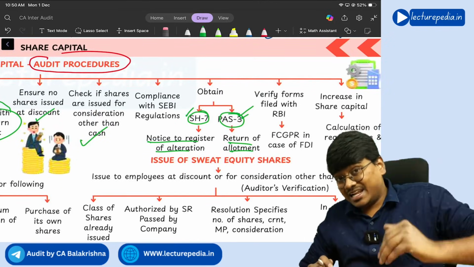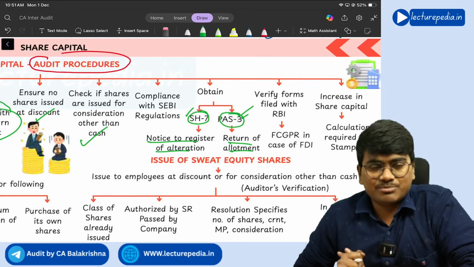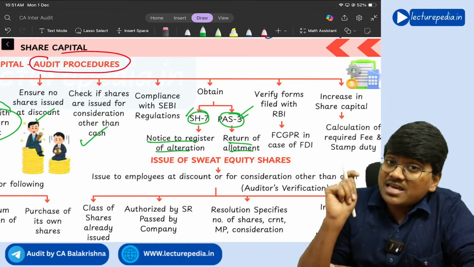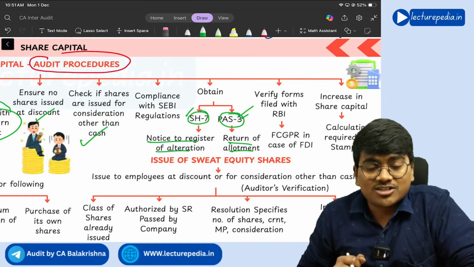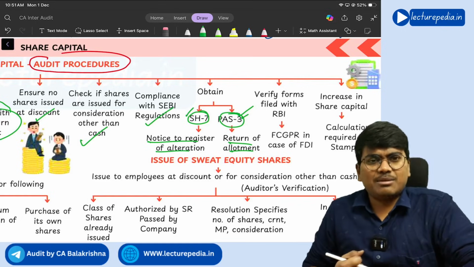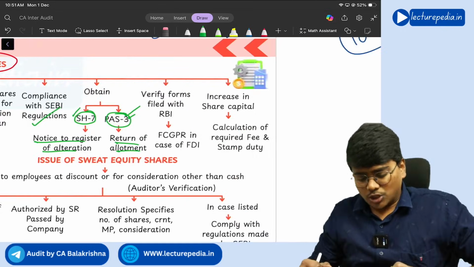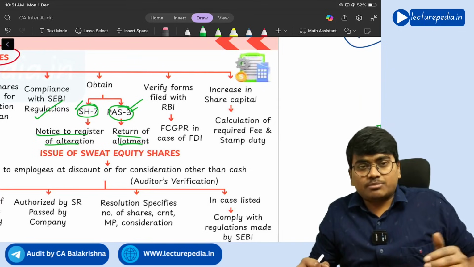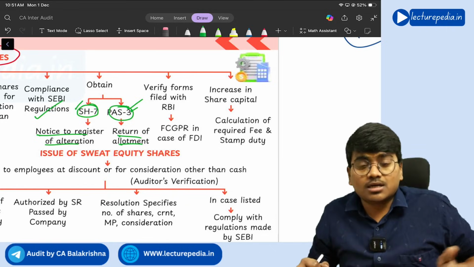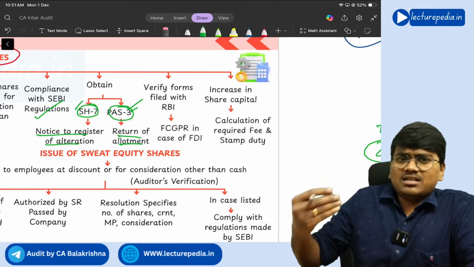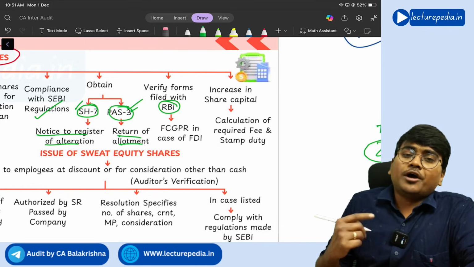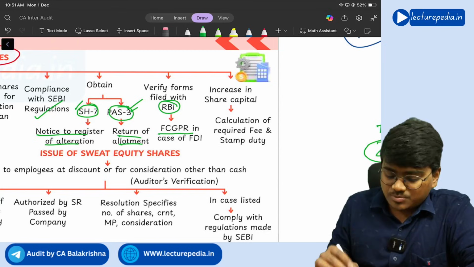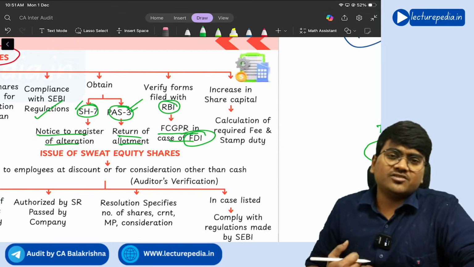Next, if you are a listed company, then apart from the requirements of the Companies Act, even the requirements of SEBI LODR regulations will be applicable, right? So if you are a listed company, you need to see whether compliance with SEBI regulations has been done or not. Next, if you are accepting share capital in foreign currency, that means some foreign investment, in such a situation you need to file certain forms with RBI. So the auditor needs to check whether such a form, the form name is FCGPR, has been filed in case of foreign direct investment or not.